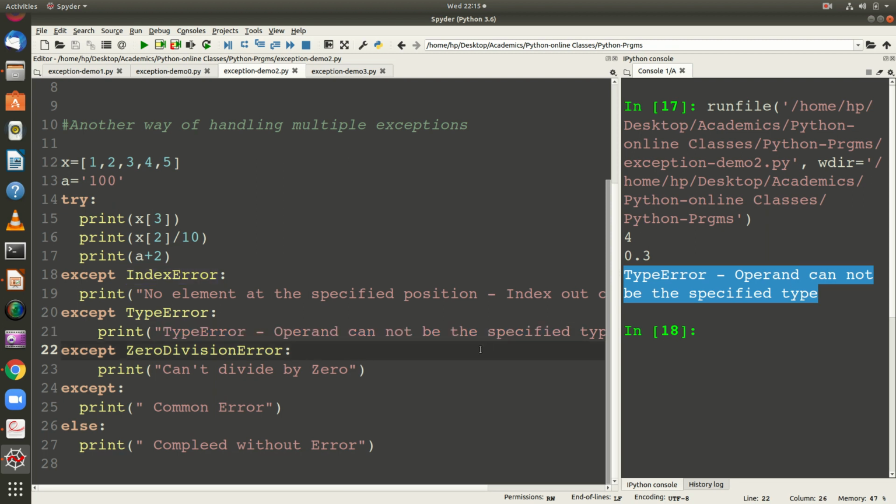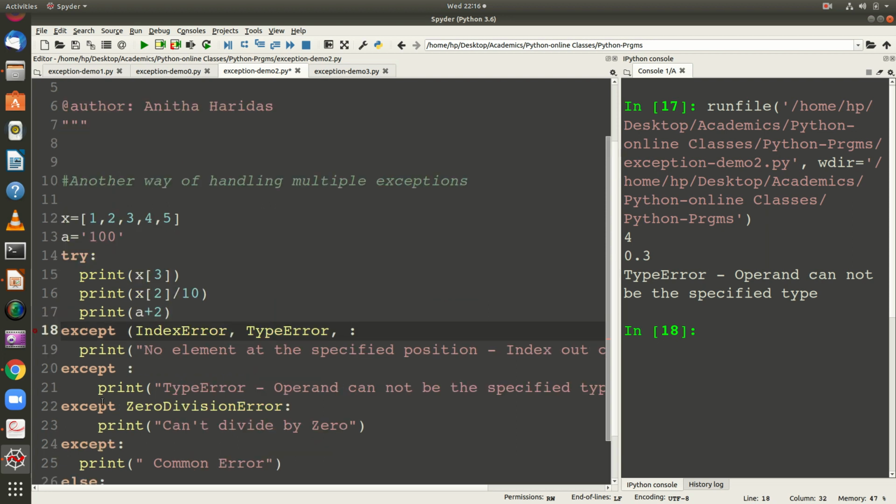Okay, now what I'm going to do, instead of having all these except blocks separately, suppose you are not going to specify any error message this way, you just want to display a simple error message to the user. You don't want to elaborate on that particular error message. In those cases, instead of having separate except blocks, you can have all the errors specified here itself, separated by comma and enclosed in parenthesis.